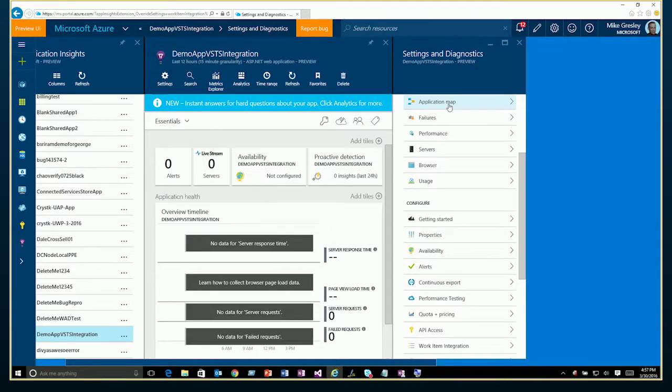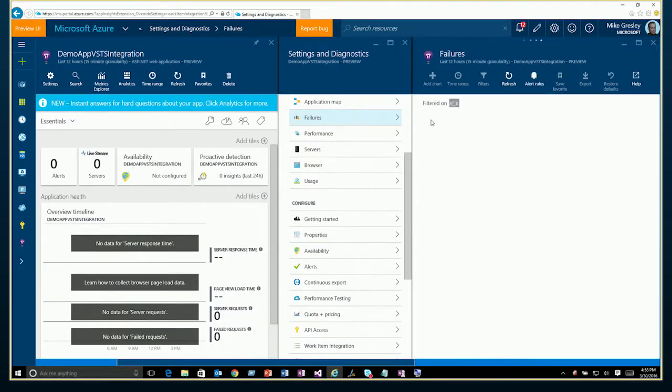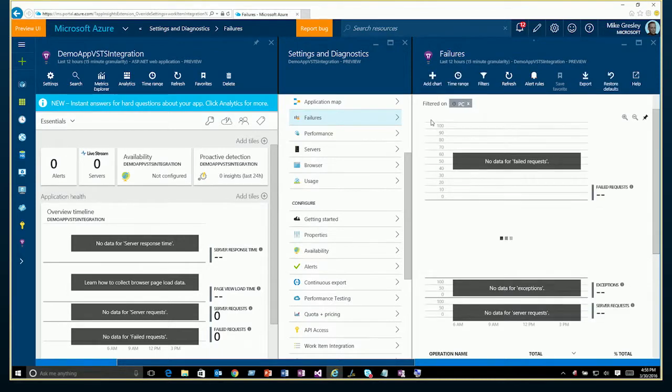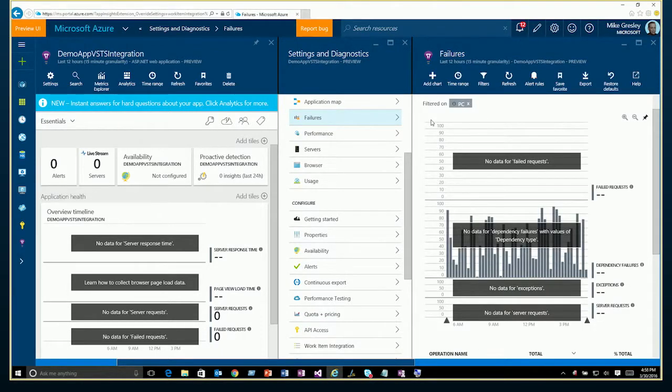Now, today there are two locations from whence you can create work items. We can create them from proactive analytics, proactive detection, and I'll show you the buttons there in a minute. But I know that I already have some issues in terms of failures in this particular application, so I'm going to go there first. And today, the creation of work items is purely manual. We will talk about some of the features as well as far as what we want to do with work items going forward and how that's going to evolve.